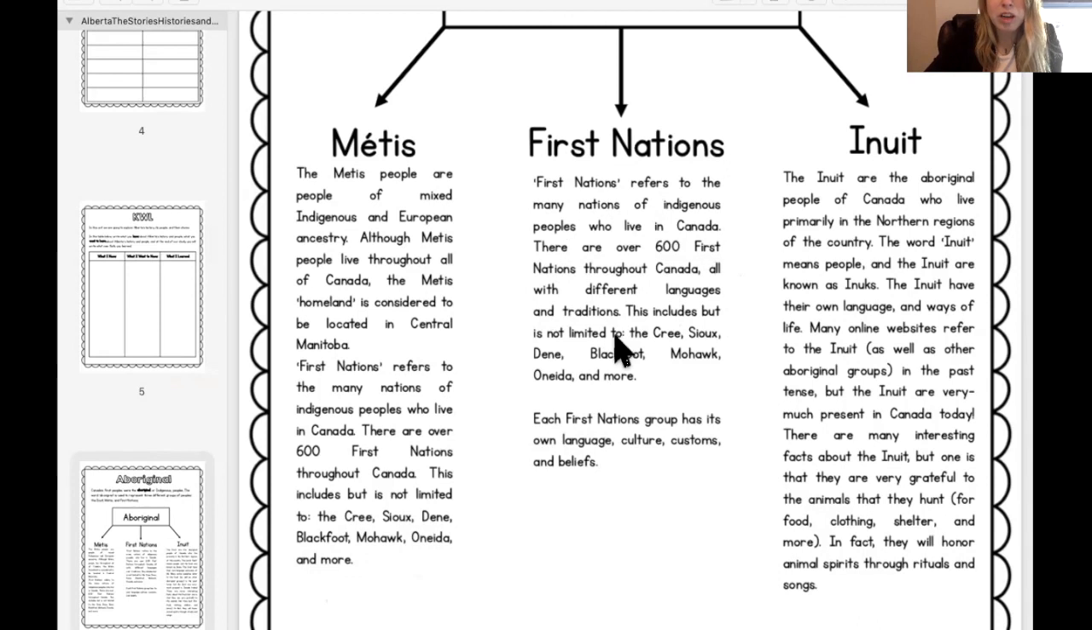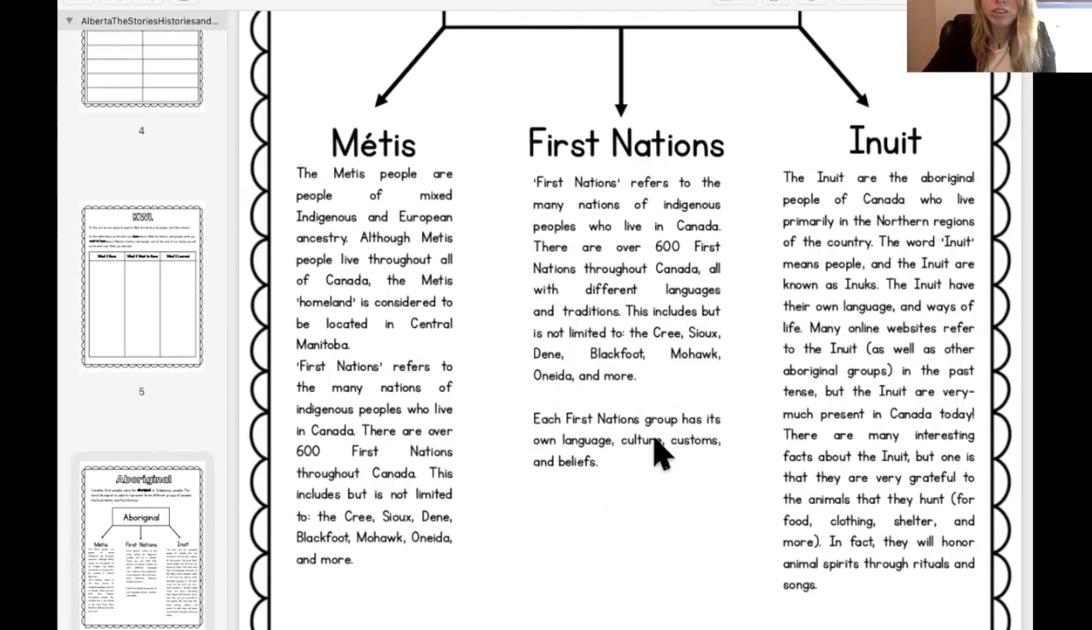This includes, but not limited to, again, the Cree, the Sayo, Dene, Blackfoot, Mohawk, Oneida, and more. So mostly the ones that you would hear mostly in Alberta would be Cree and Blackfoot. Those are the most popular, but we will get into some of the other tribes. Each First Nation group has its own language, culture, customs, and beliefs. So think about that. There's 600 First Nations in Canada, and they all have their own languages.